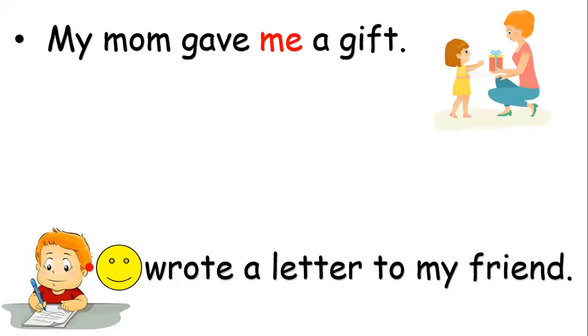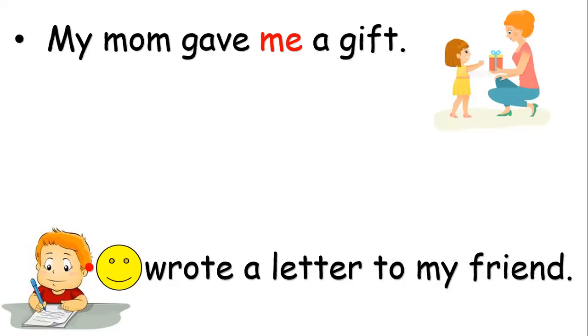Now, wrote a letter to my friend. It comes at the beginning of the sentence. It comes before the verb. It is a subject.